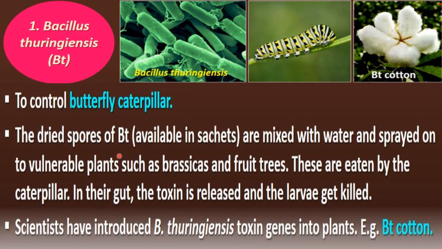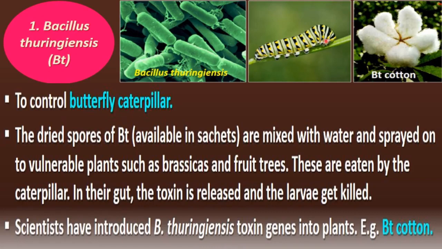So let's take some examples of microbes as biocontrol agents. First is Bacillus thuringiensis. That is also called BT. These bacteria, Bacillus thuringiensis, are used to control butterfly caterpillar.